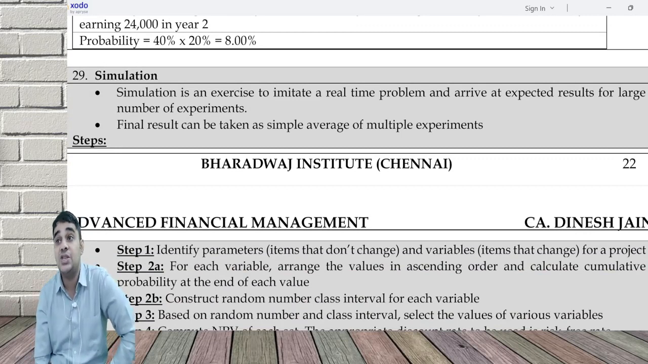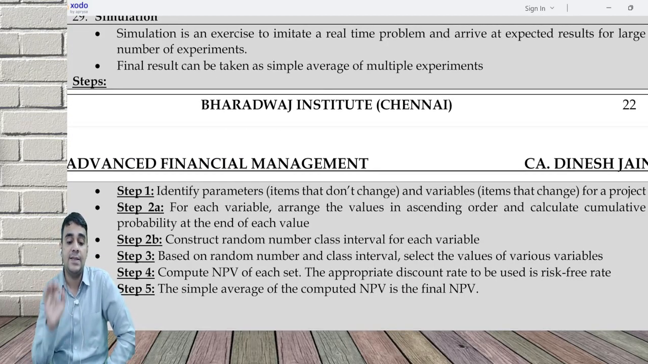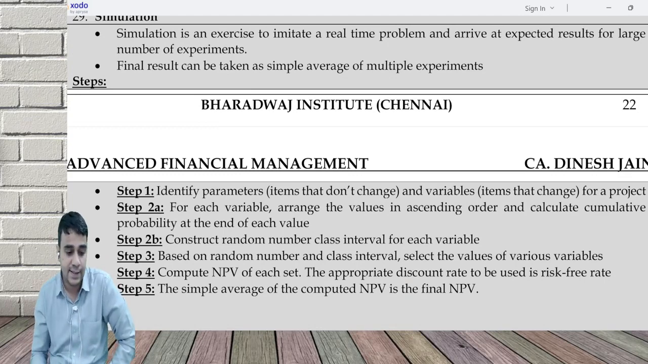Simulation is an exercise to imitate a real-time problem and arrive at expected results for a large number of experiments. Practically, thousands and lakhs of experiments can be done. The final result can be taken as the simple average of the various experiments.